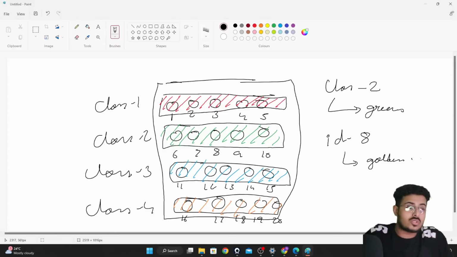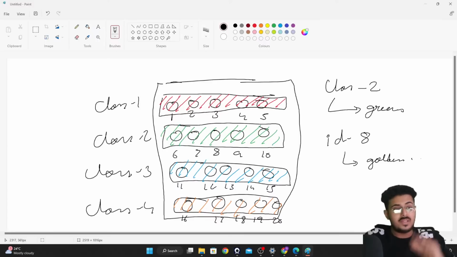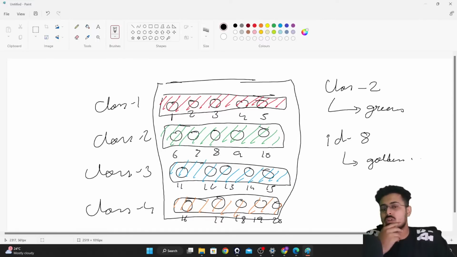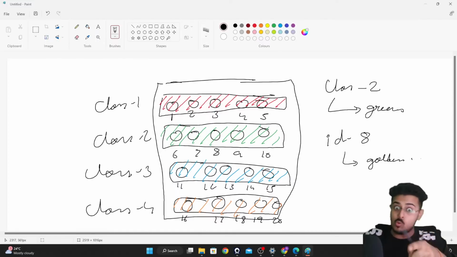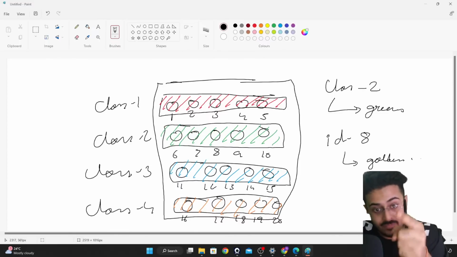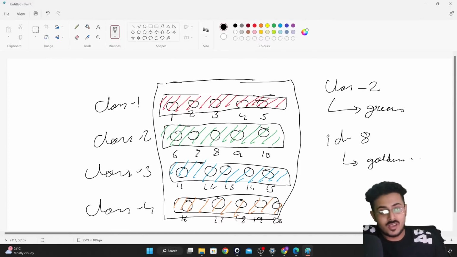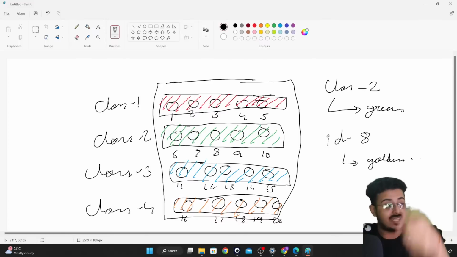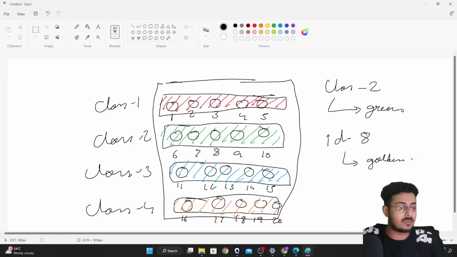Now, what cloth will this student be wearing? That is the question. A big question, right? The answer is: if I'm saying that class 2 will be wearing green color clothes, but you, in particular, this particular fellow, will be wearing golden color cloth, then that rule will be applied to that particular person, pointed out from the rest of the crowd. Are you guys able to understand this? Please do let me know.